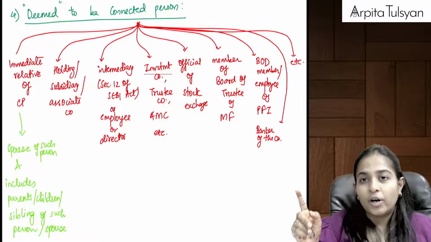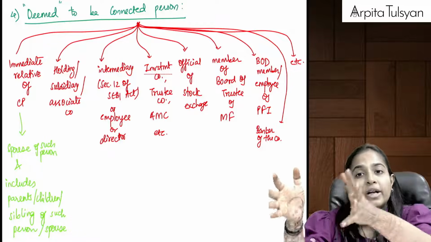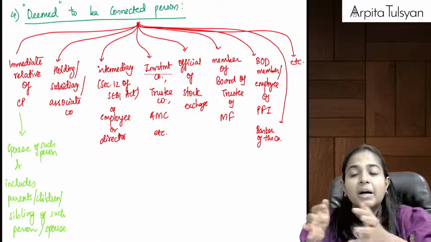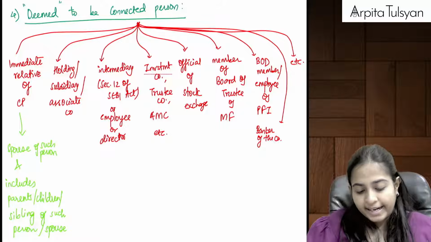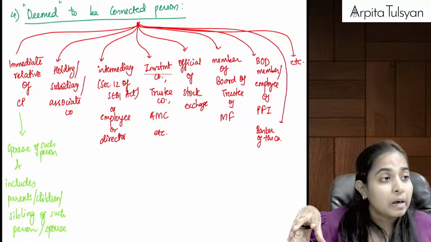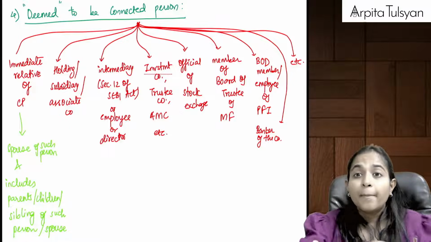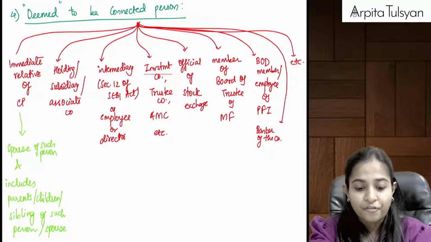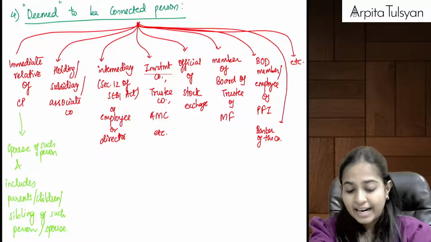So even they will be called as deemed to be connected person. Similarly, a company's holding company, a company's associate company, a company's subsidiary company will be called as a deemed to be connected person. Then our investment company, our trustee company, our asset management company, our mutual funds, these people will also be called as my deemed to be connected person.